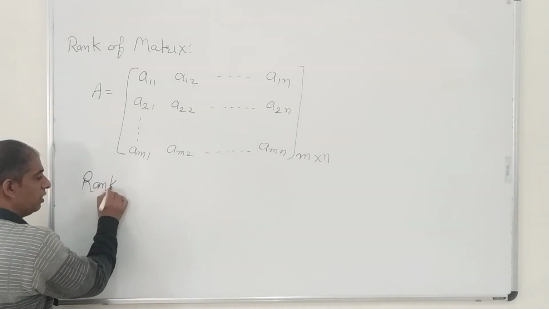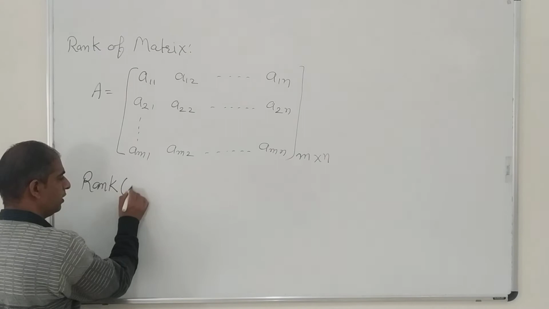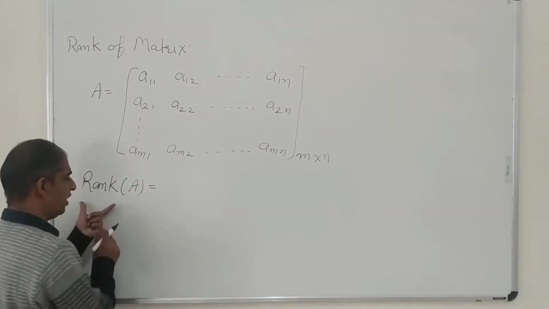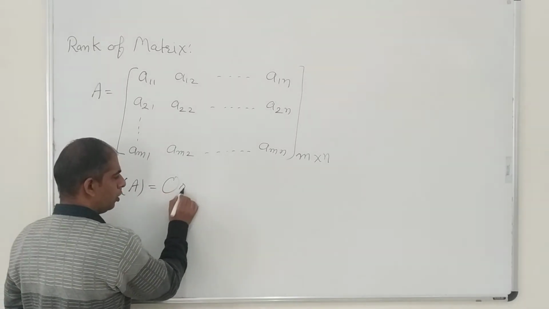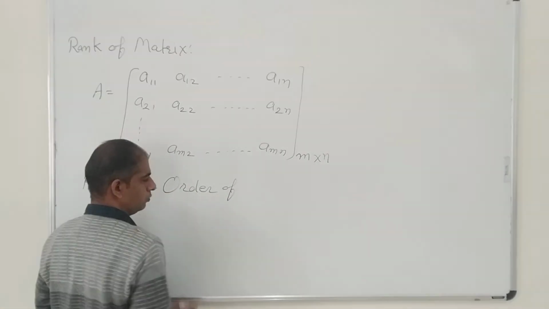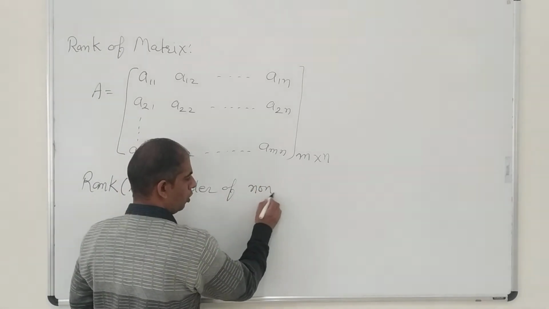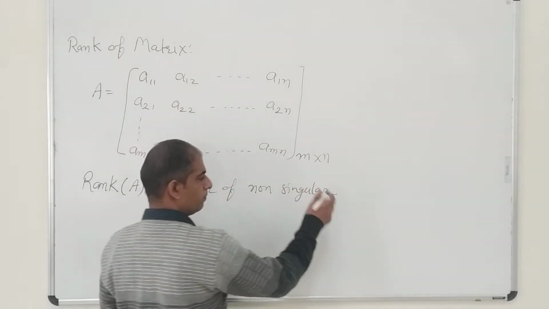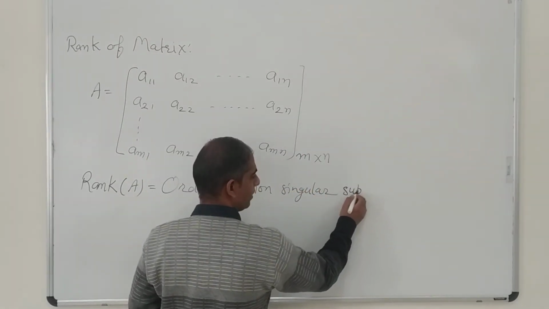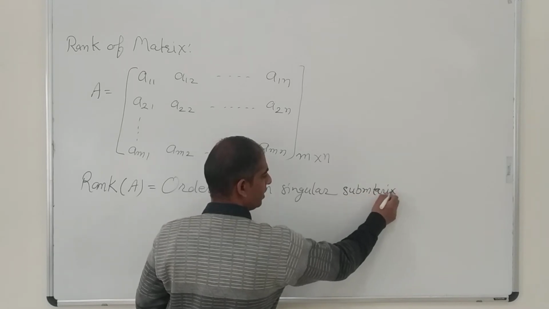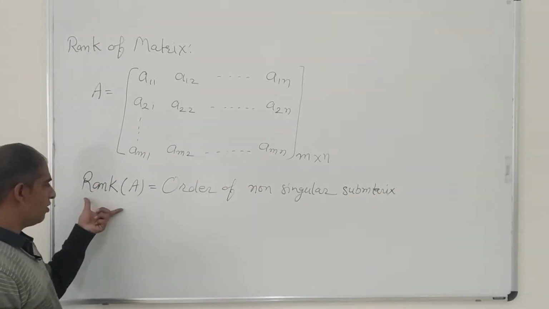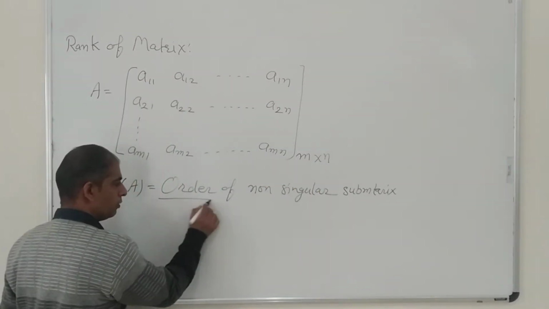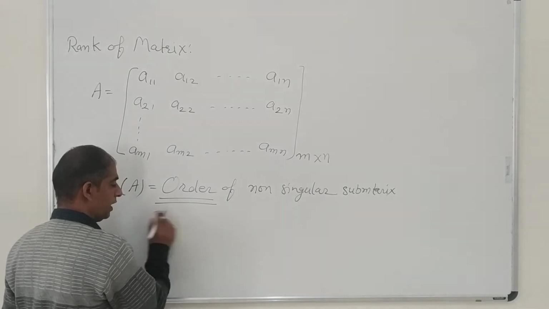Symbolically I am writing the rank of A. I am just explaining this rank of A in simple words. So the rank of A is equal to the order of the non-singular minor, or I can say the non-singular submatrix. This non-singular submatrix can be obtained from the given matrix A. So the rank of A is equal to the order of the non-singular submatrix, and here the order must be highest.